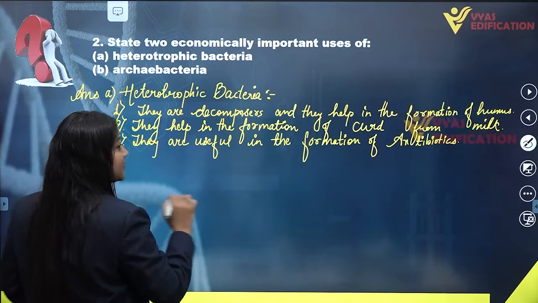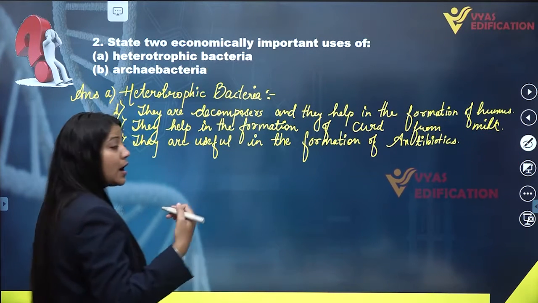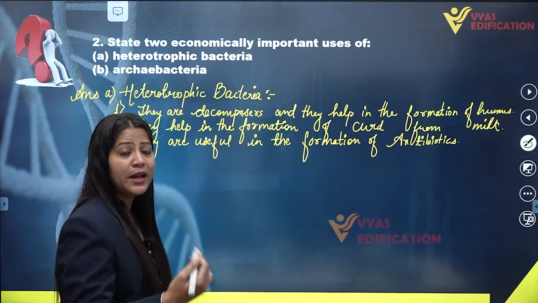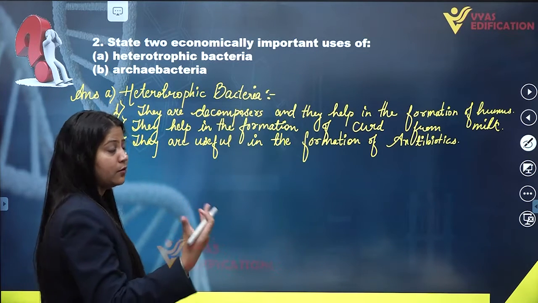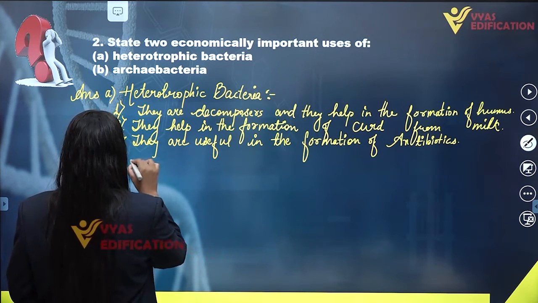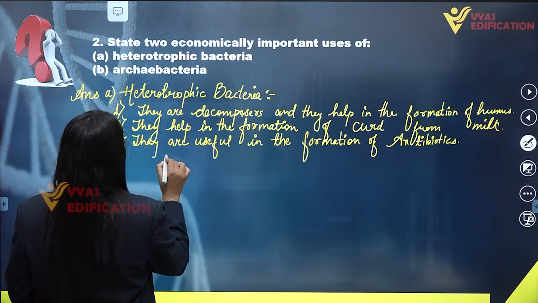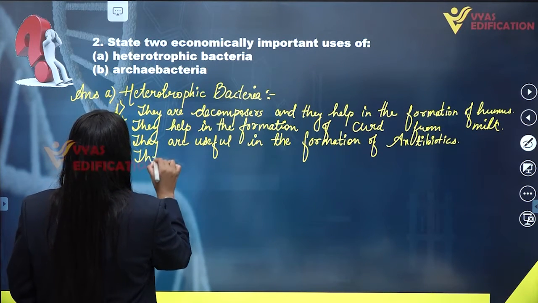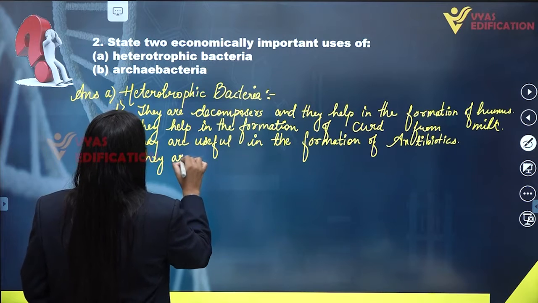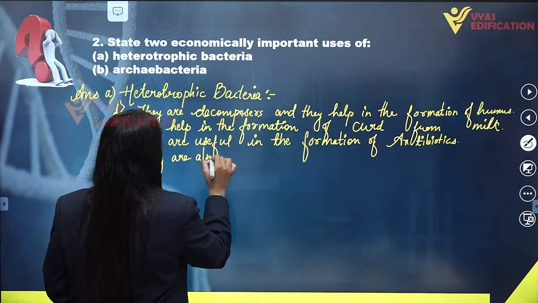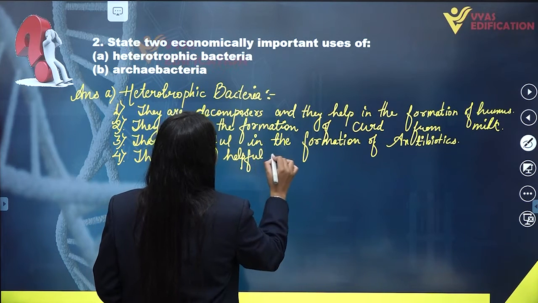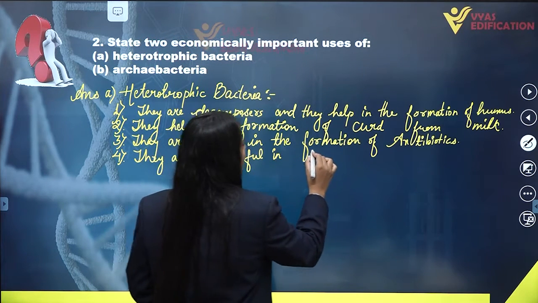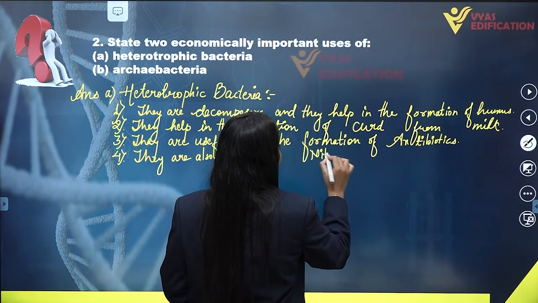Some of the bacteria such as cyanobacteria are very helpful in the fixation of nitrogen for large and advanced plants. So they are also helpful in nitrogen fixing.